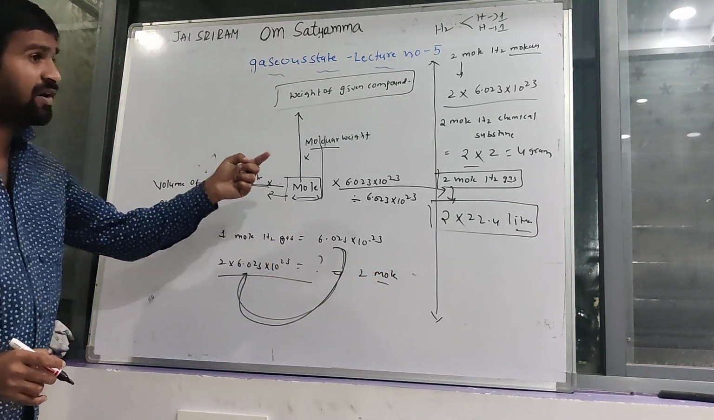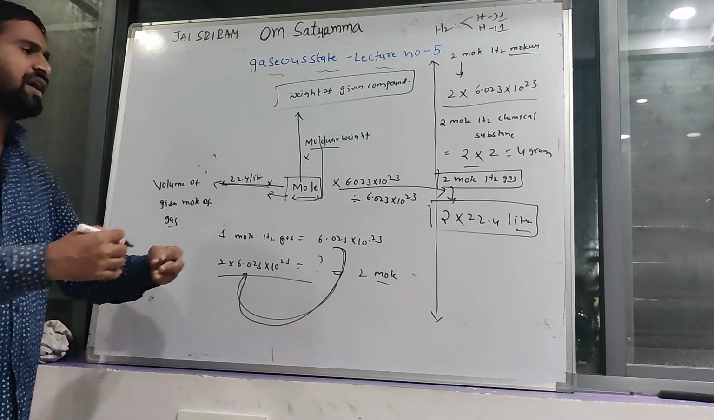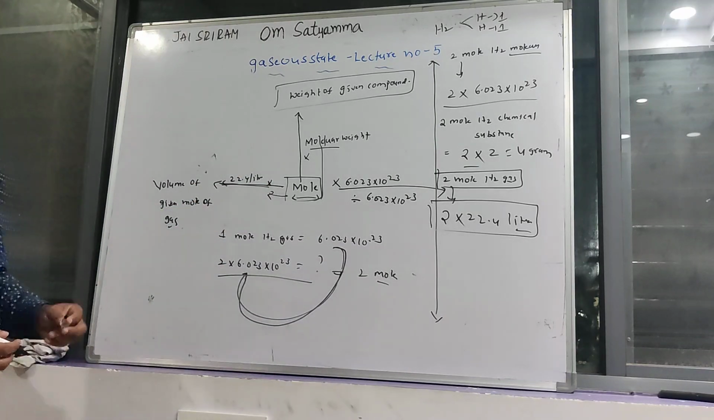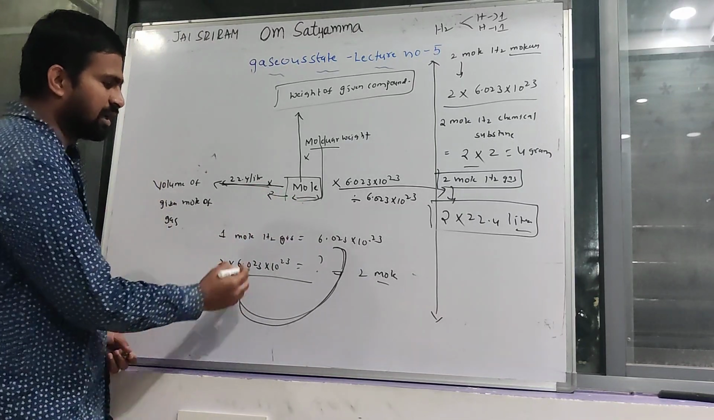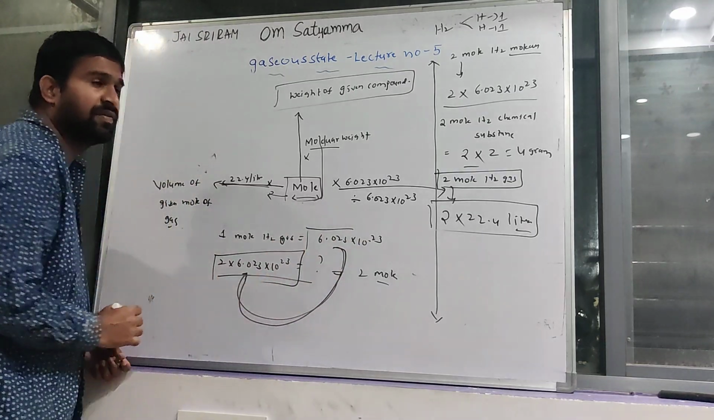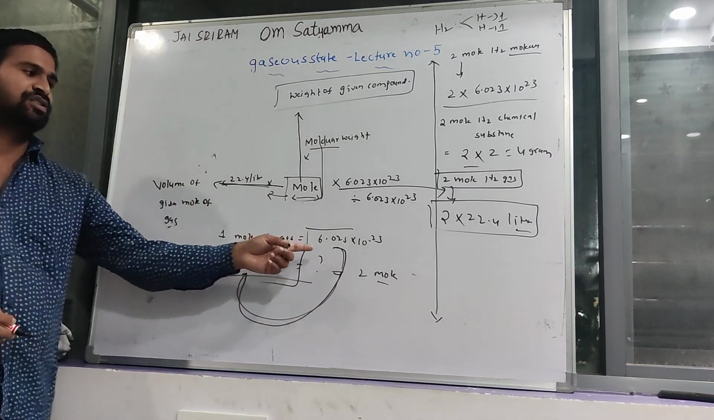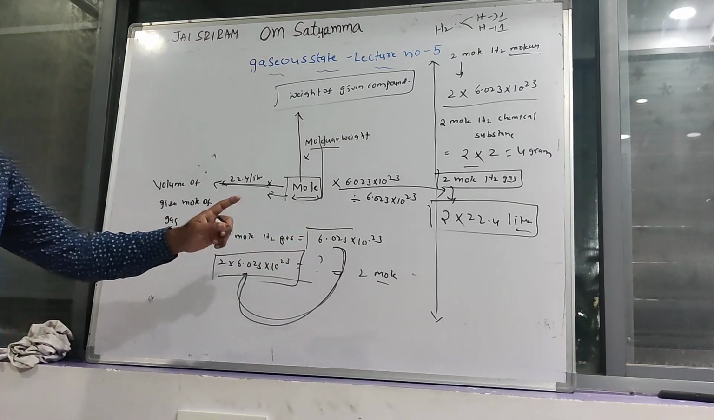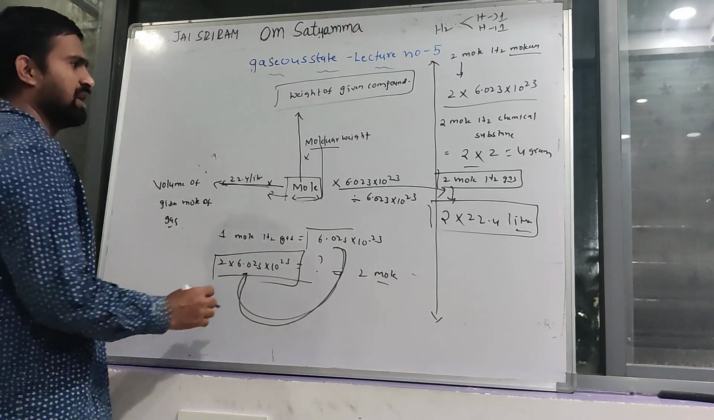If the number of atoms or molecules of a compound is given, then you can find out the number of moles from that. Then you can use this expression: given number of atoms, molecules, compounds, divided by 6.023 into 10 power 23, then you can find out the number of moles. For example, next one.